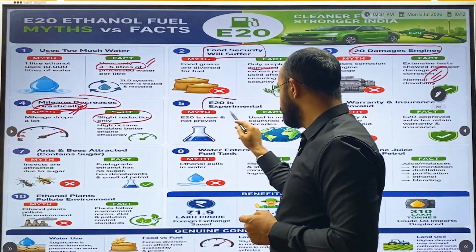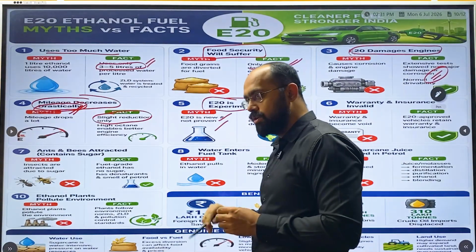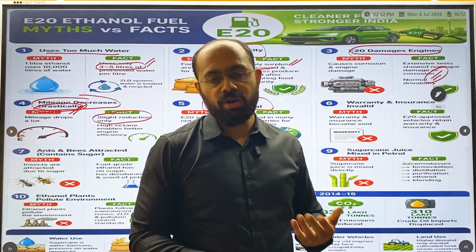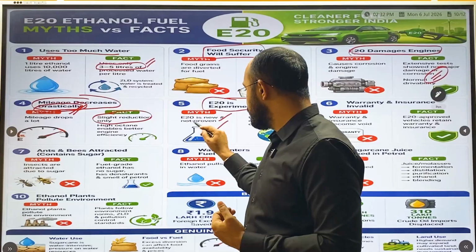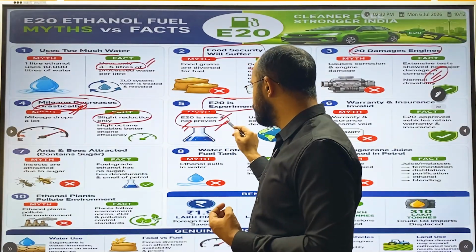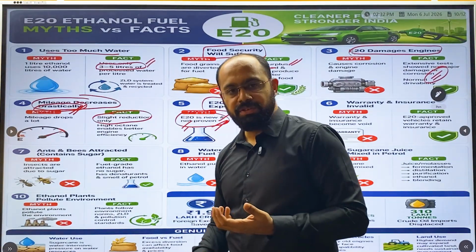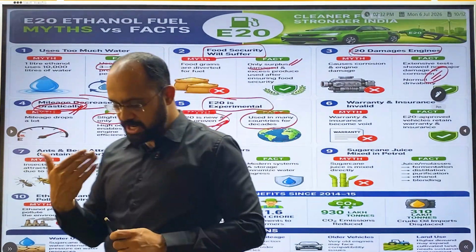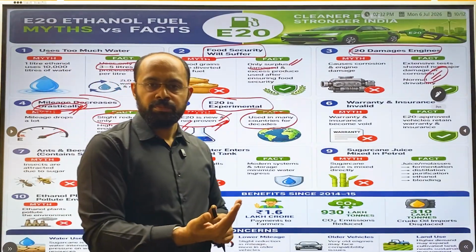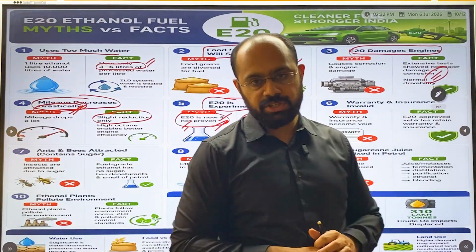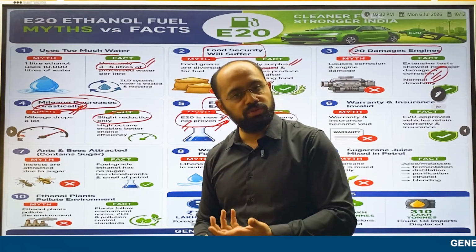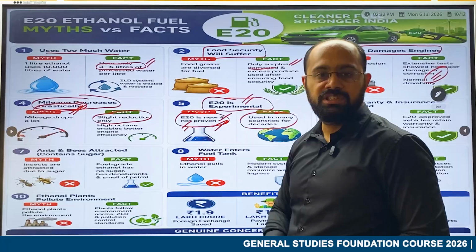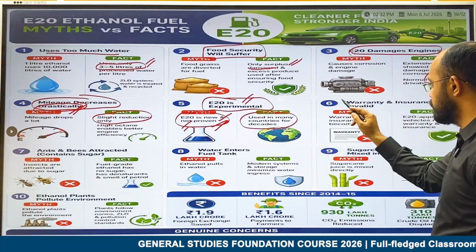Second thing is E20 is experimental. Now, people thought it was experimental. So here the myth was, E20 is new or not proven. So basically it is used in many countries. It's not experimental. E20 has already been used in some countries like UK, Japan. Okay, so these countries are already using this ethanol. So it's not experimental. This is the fifth myth which was broken by the government.